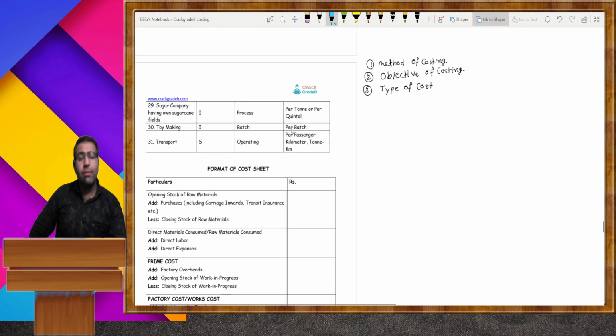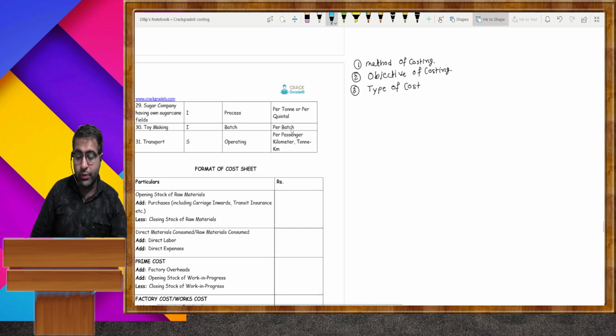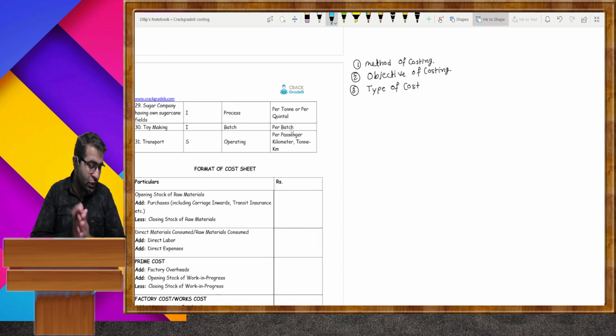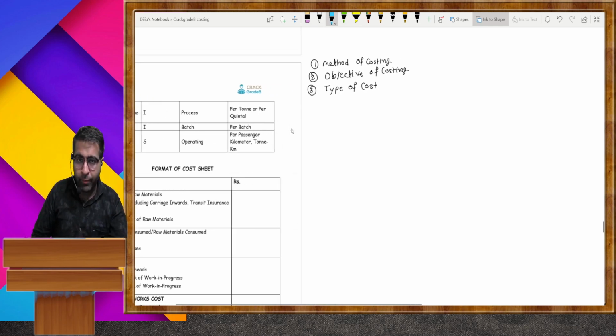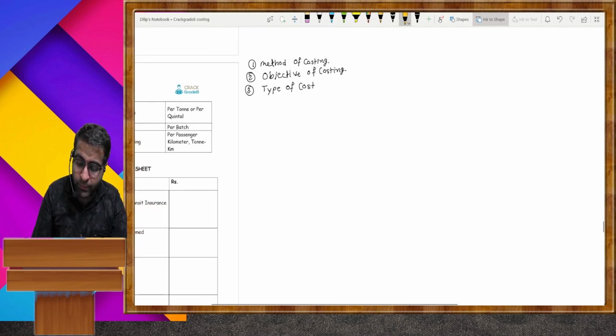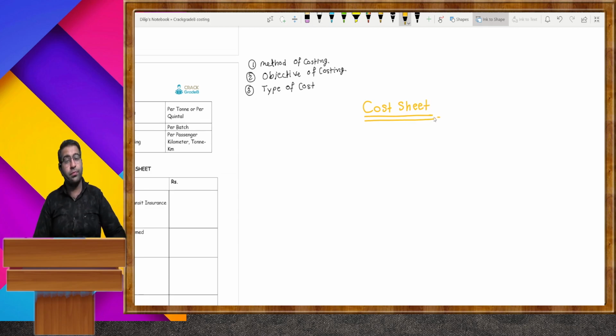Okay. Now we are moving to our next topic and next practical question, part of the practical portion. So for costing, you need to prepare cost sheets. For calculation of cost, you need to prepare cost sheets.